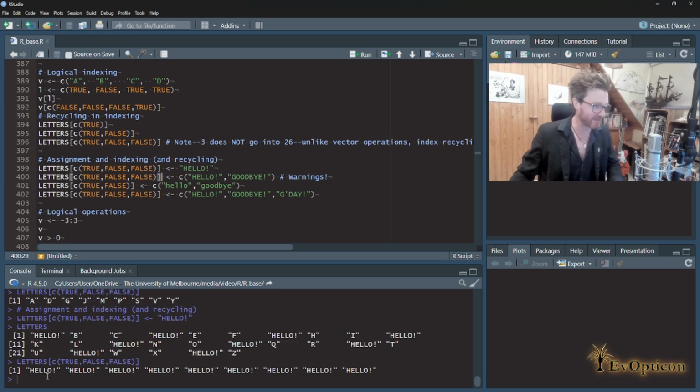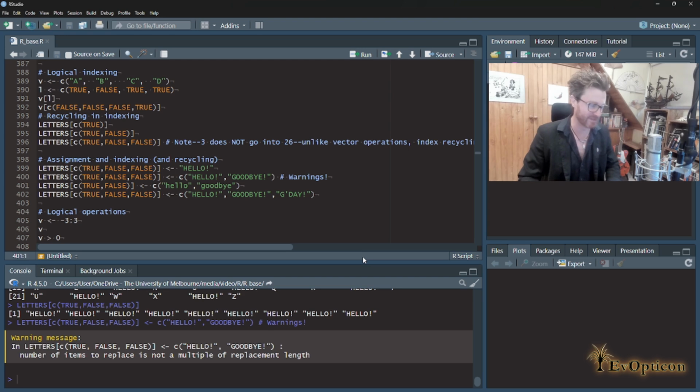So we try to replace 9 elements with 2, right? 2, if the universe is all in order, will not go into 9. So what do we get? We get a warning, okay? We got a warning, but it has actually done it. And what do we expect it to have done?